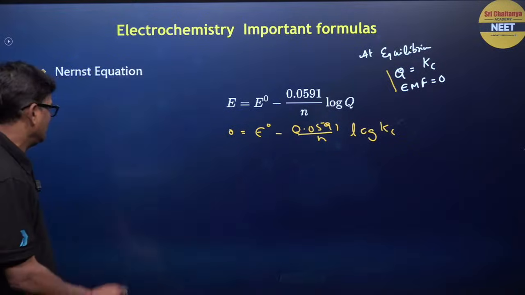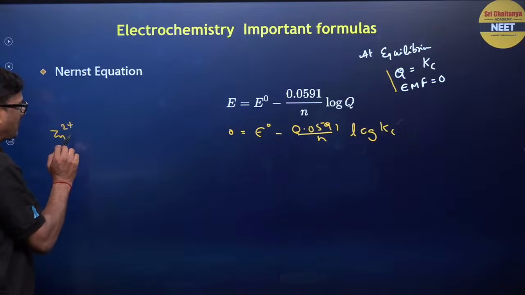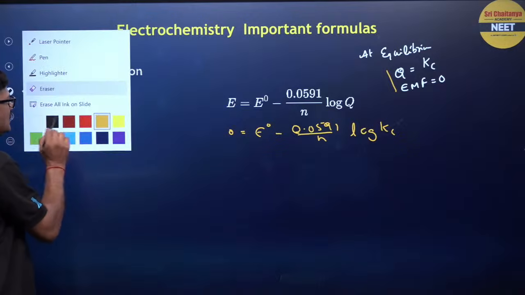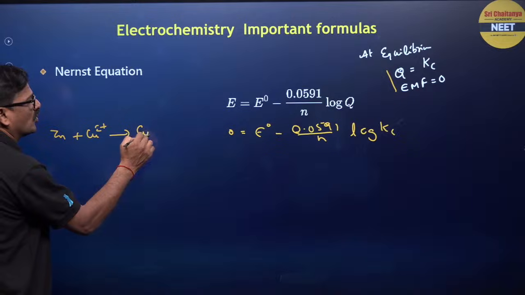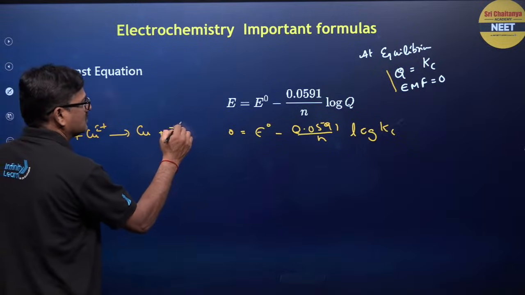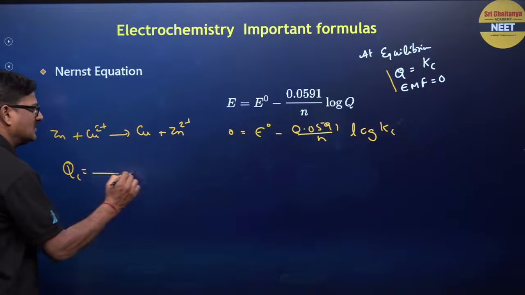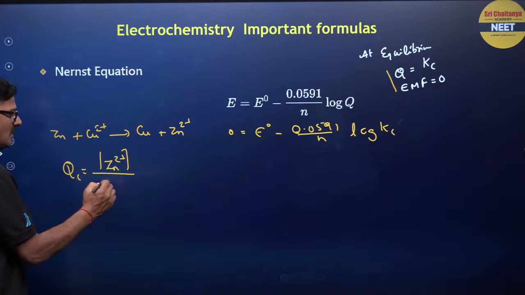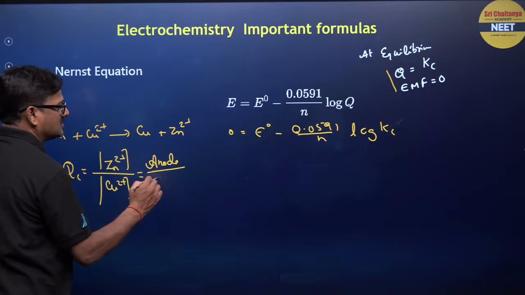Anyways, let us say zinc plus copper 2 plus gives rise to copper plus zinc 2 plus. So, for this Qc is written as zinc 2 plus over copper 2 plus, that is anode over cathode.